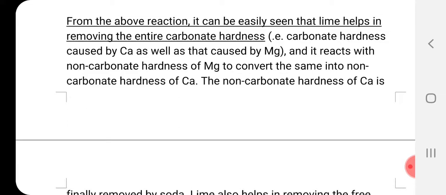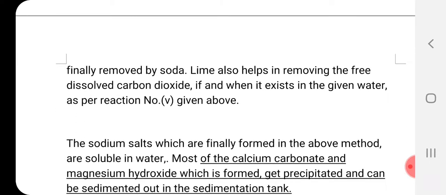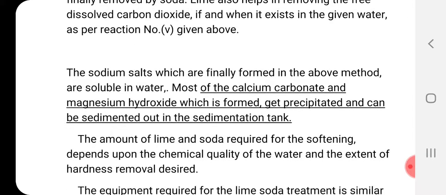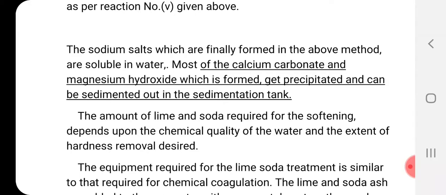The non-carbonate hardness of Ca is finally removed by soda. Soda is also useful in this condition. All these things I have written here. Once you refer to the notes, you will understand easily how it is to be done. The sodium salts which are finally formed in the above method are soluble in water.